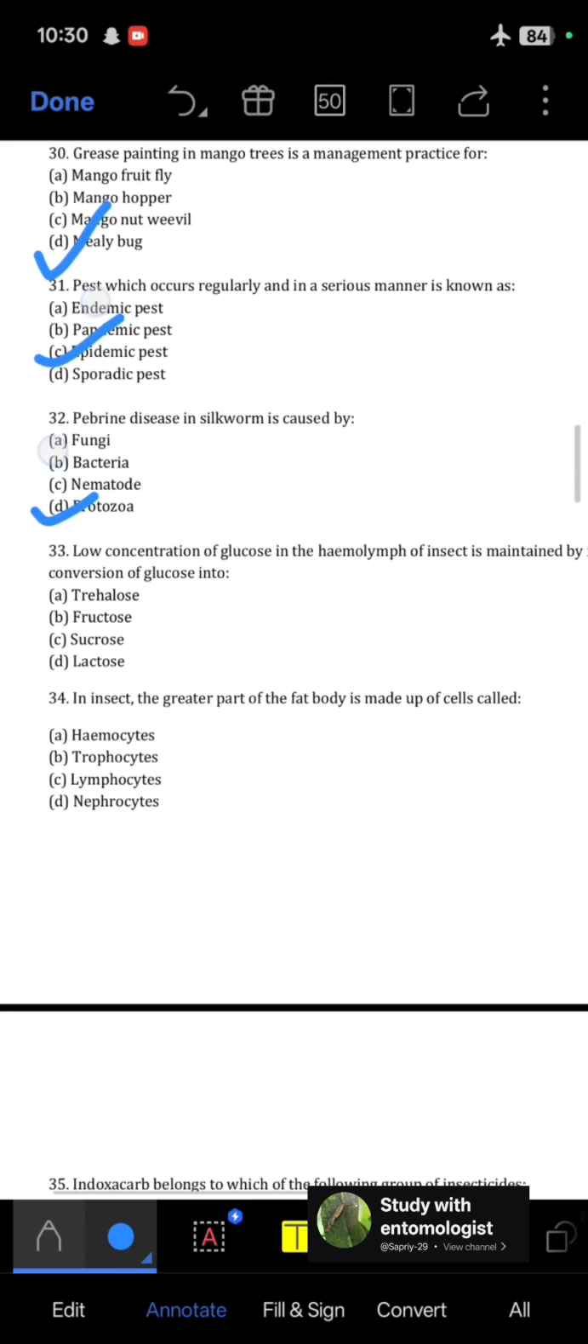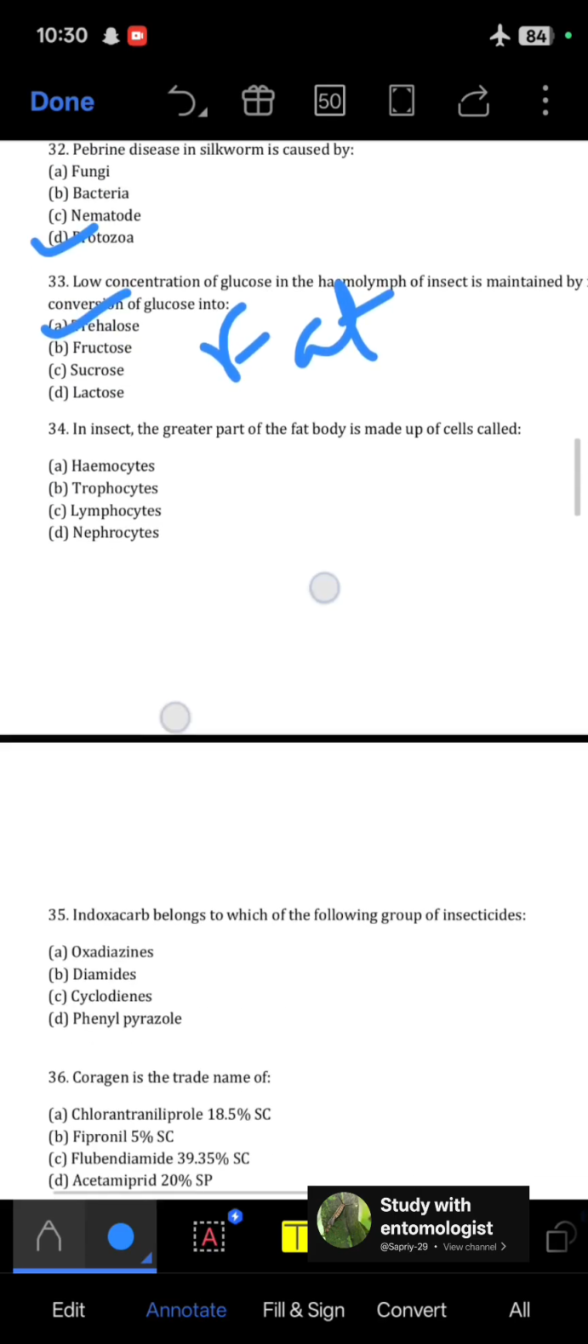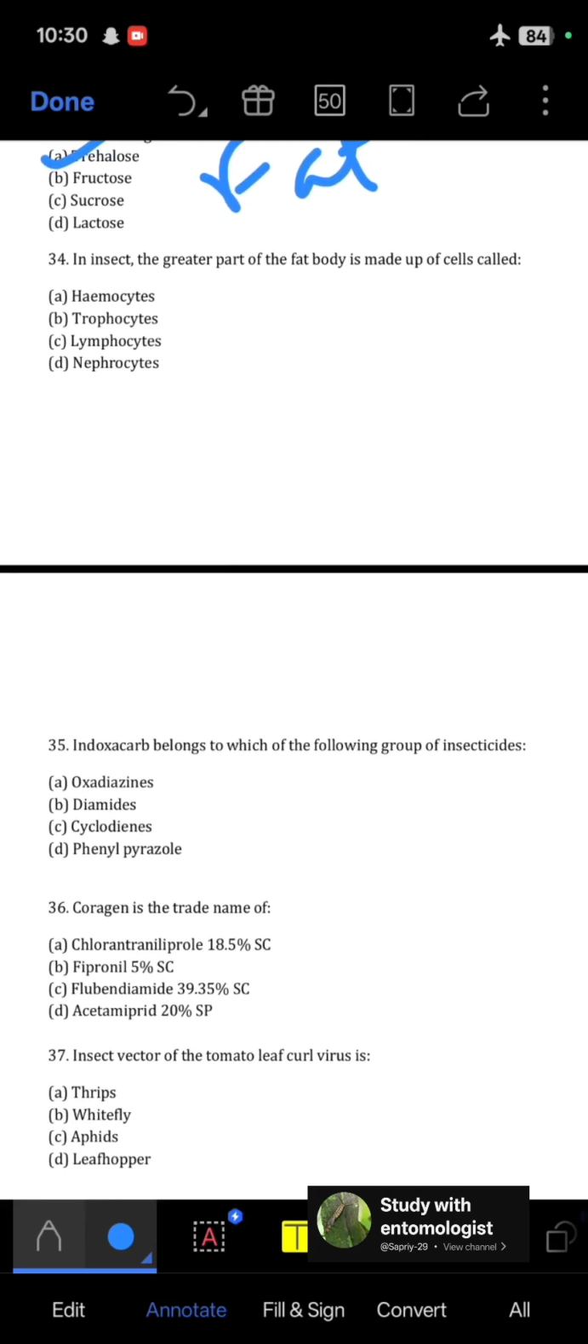Next, low concentration of glucose in the hemolymph of insect is maintained by conversion of glucose into trehalose, and this process happens in fat bodies. Next question is, in insect, the greater part of the fat body is made up of cells known as, so these are known as trophocytes.